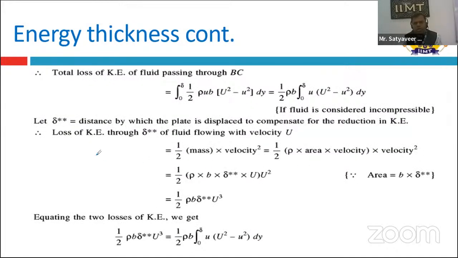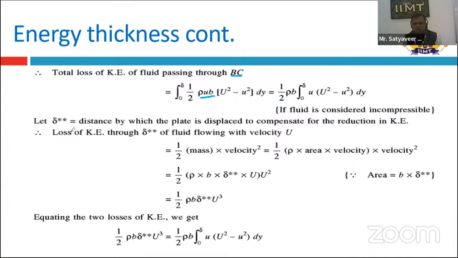Now we have to calculate the total loss of kinetic energy, so we integrate the previous equation from 0 to delta of half rho u b into capital U square minus small u square. Here rho is the density, b is the width of the plate, and half is a constant, so all the constants come outside the integration.